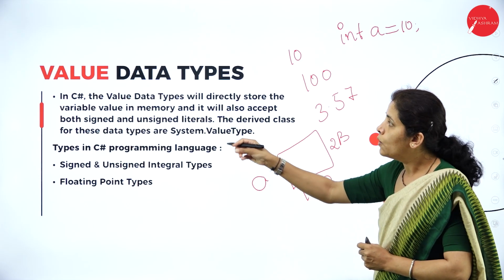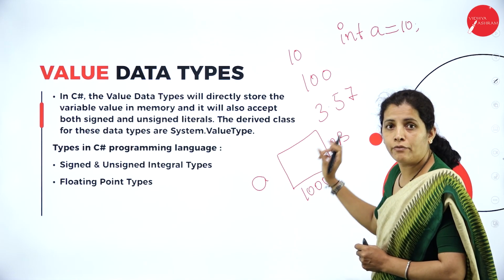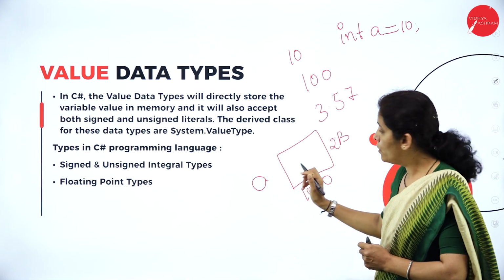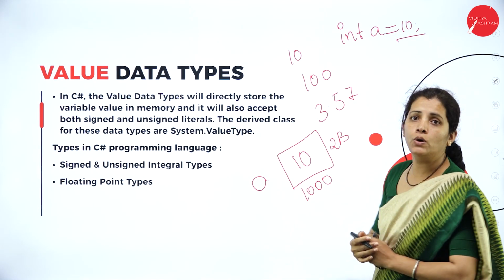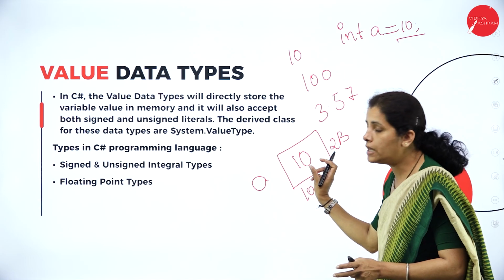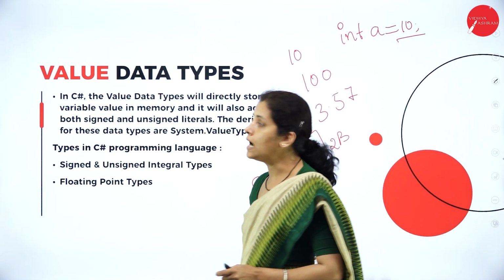In value data type, in whatever memory is allocated for that variable, we are going to store the value. So what is the value? 10. So I am going to store the value 10, and this is known as value data type.